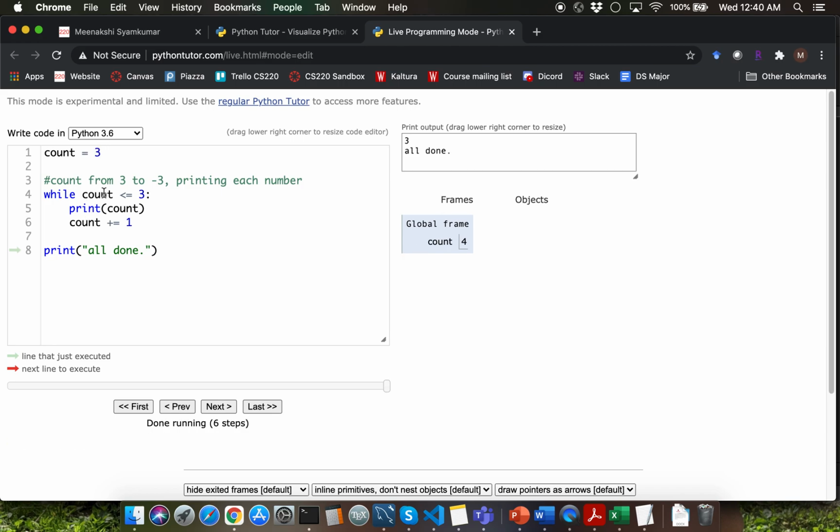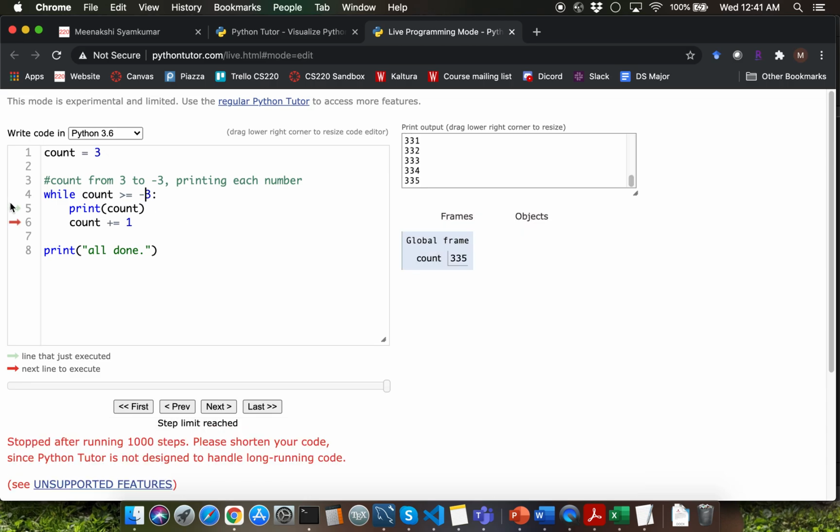What do we want to do next? We want to count from 3 to minus 3. Think about how you need to change your condition here. You start with a value of 3, so you want to go until minus 3. That means that your condition here should be greater than or equal to minus 3, correct?